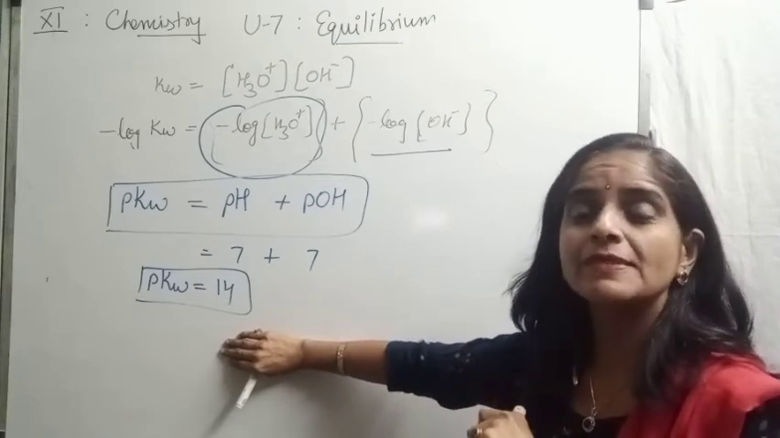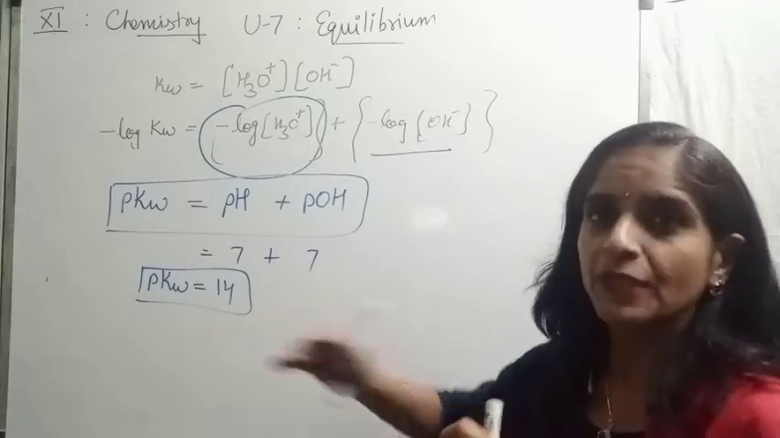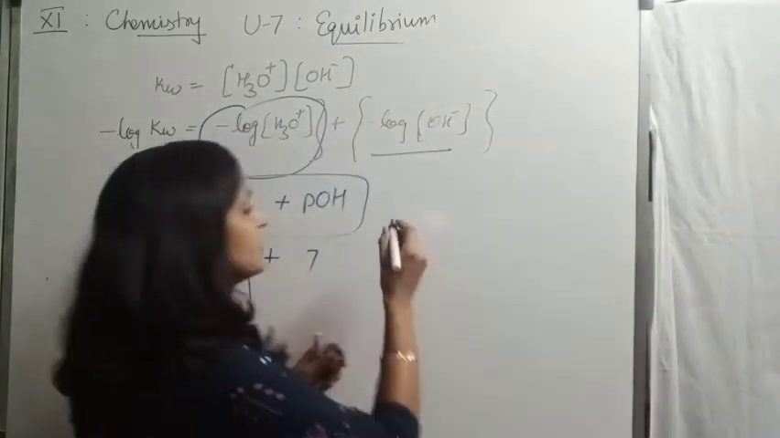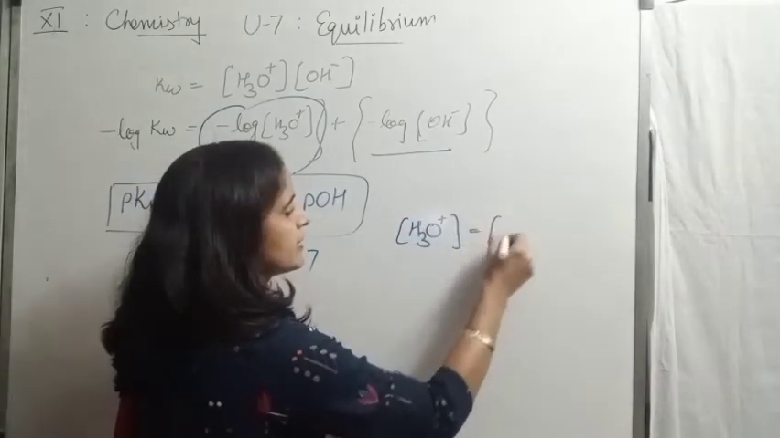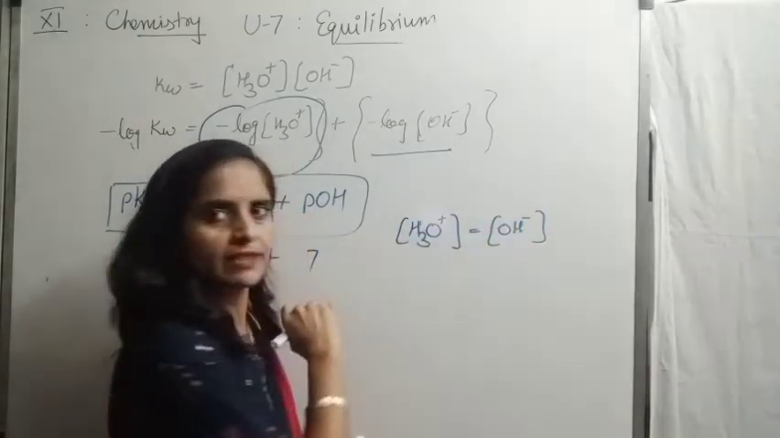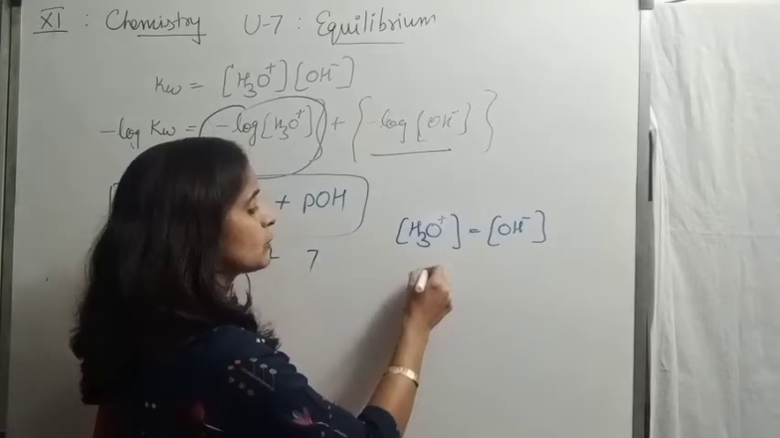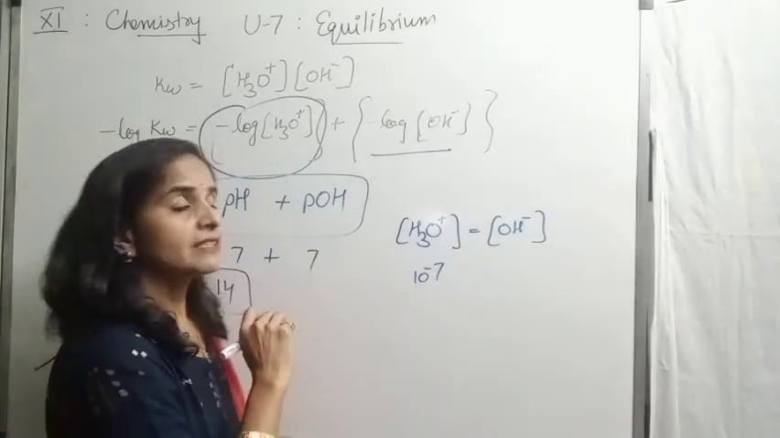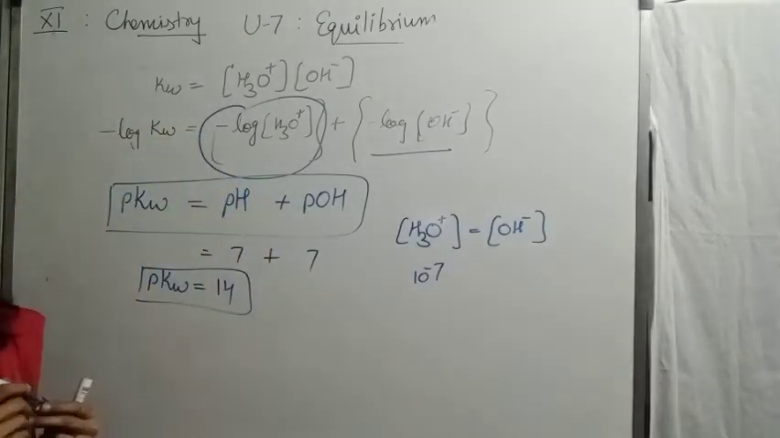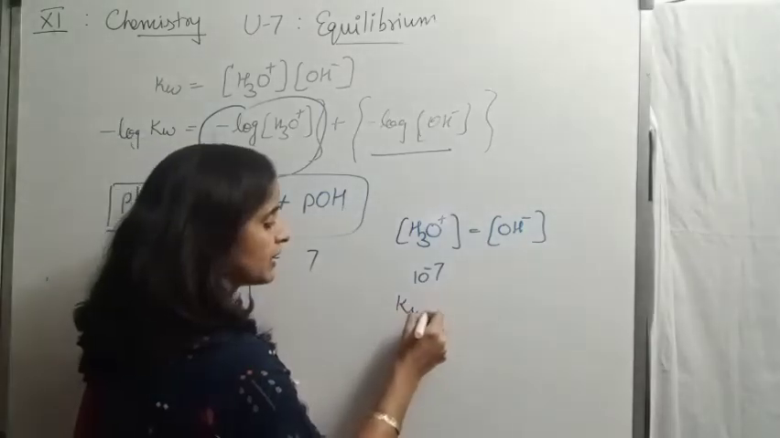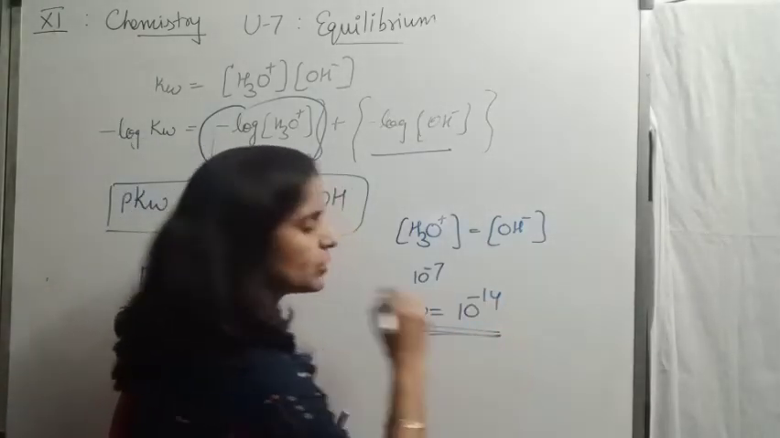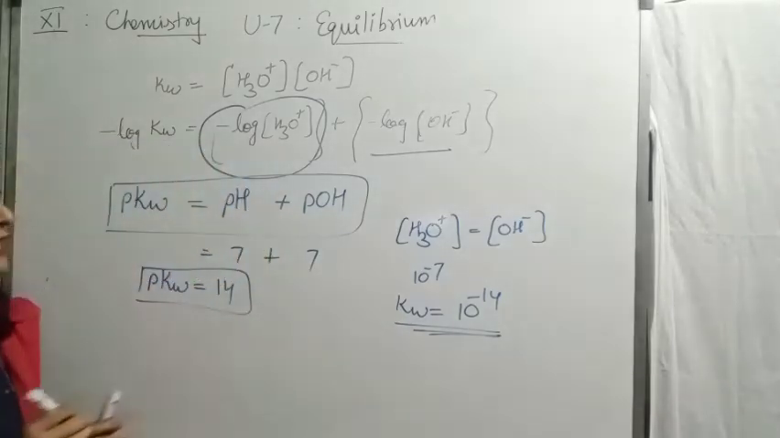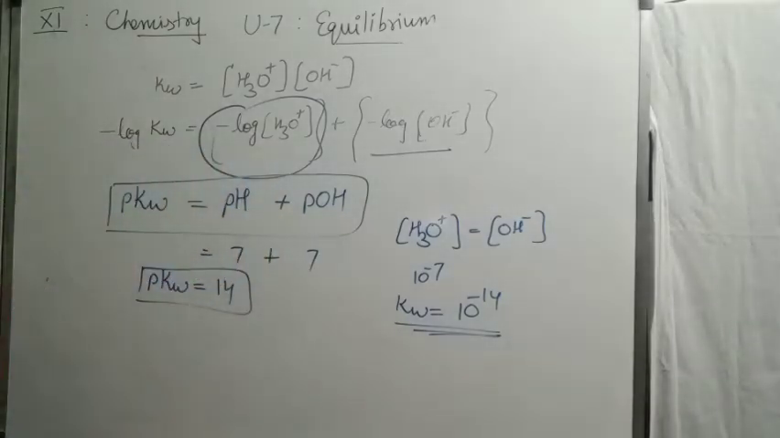Why will it always come 14? Because we know if I take a neutral solution, hydronium ion is equal to hydroxyl. Both are equal to 10 to the power minus 7. That's why Kw comes 10 to the power minus 14. But Kw always remains 10 to the power minus 14 whatever is the value of hydronium or hydroxyl ion.